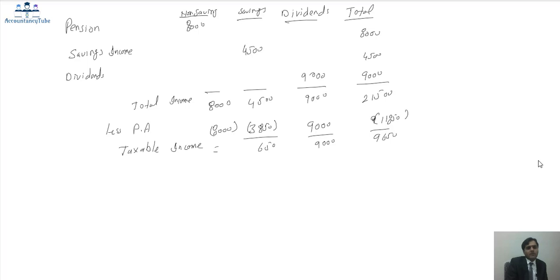Now because it is a basic rate band, the savings income will get 100%, 650, at the rate of 0%. Why? Because of the nil rate band. Whenever the savings income is within the basic rate band, it will be taxed at the rate of 0% up to £1,000. So the tax liability is 0.